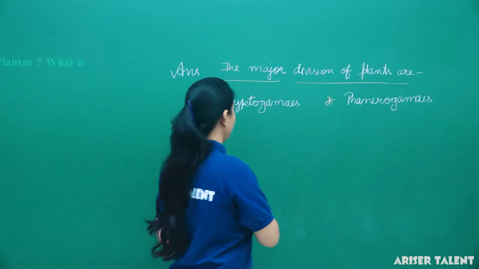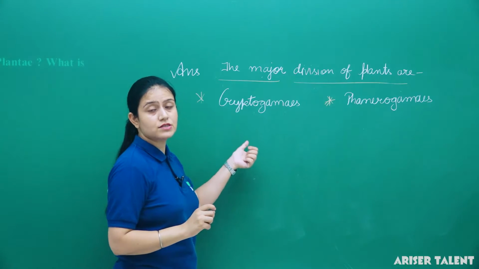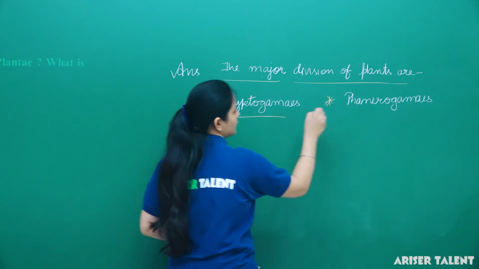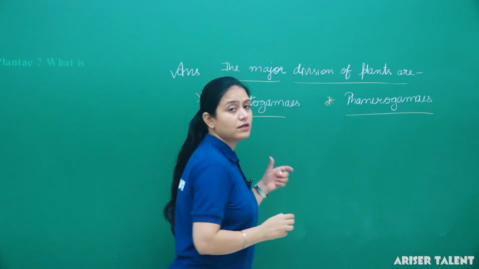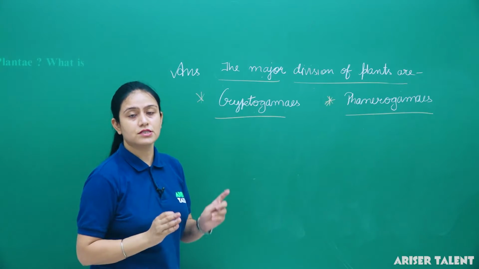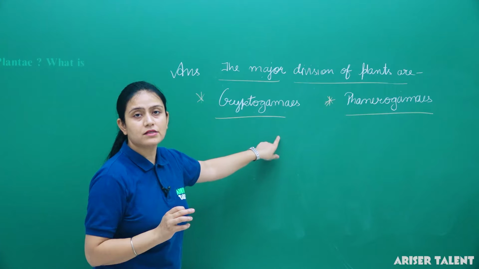So if we are asked about the divisions of plants, then they are divided into two groups, cryptogams and phanerogams. Now, what are the basic features on which we have divided the plants into two groups?